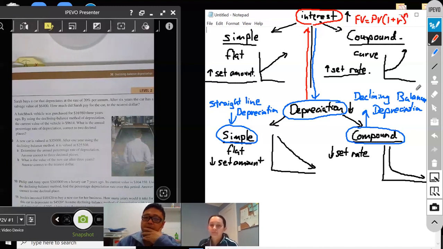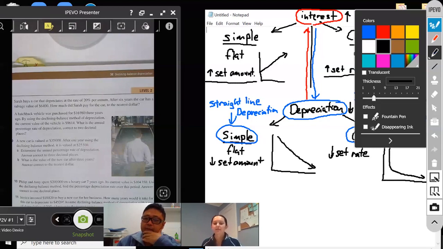So what do you think the formula for declining value depreciation is going to be? Instead of plus R, you're going to minus. So it'd be FV equals PV, 1 minus R, to the power of N. Good.